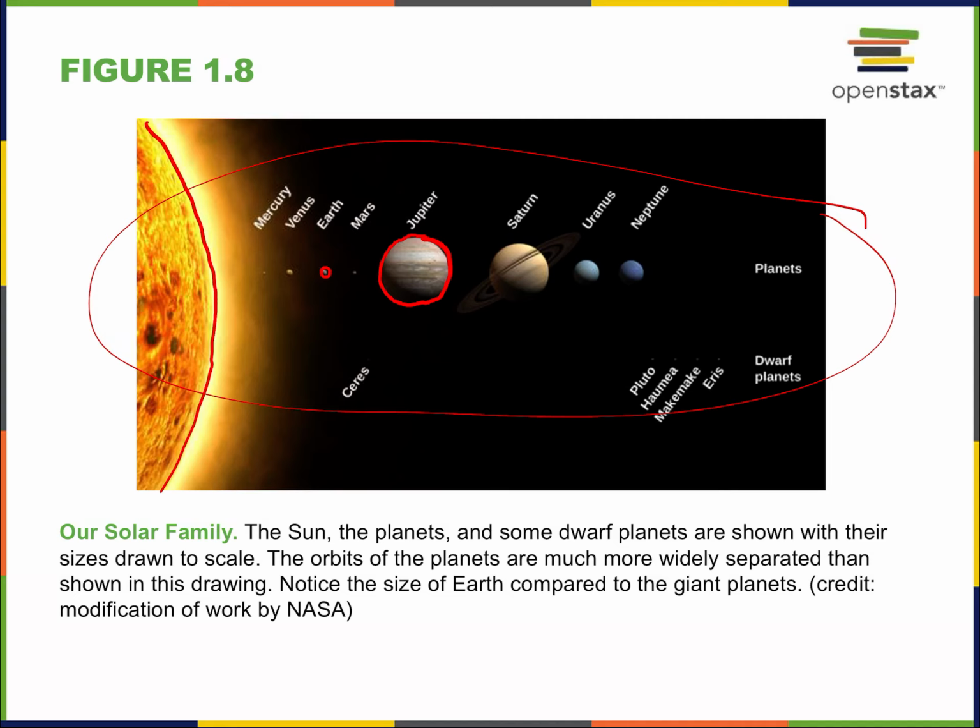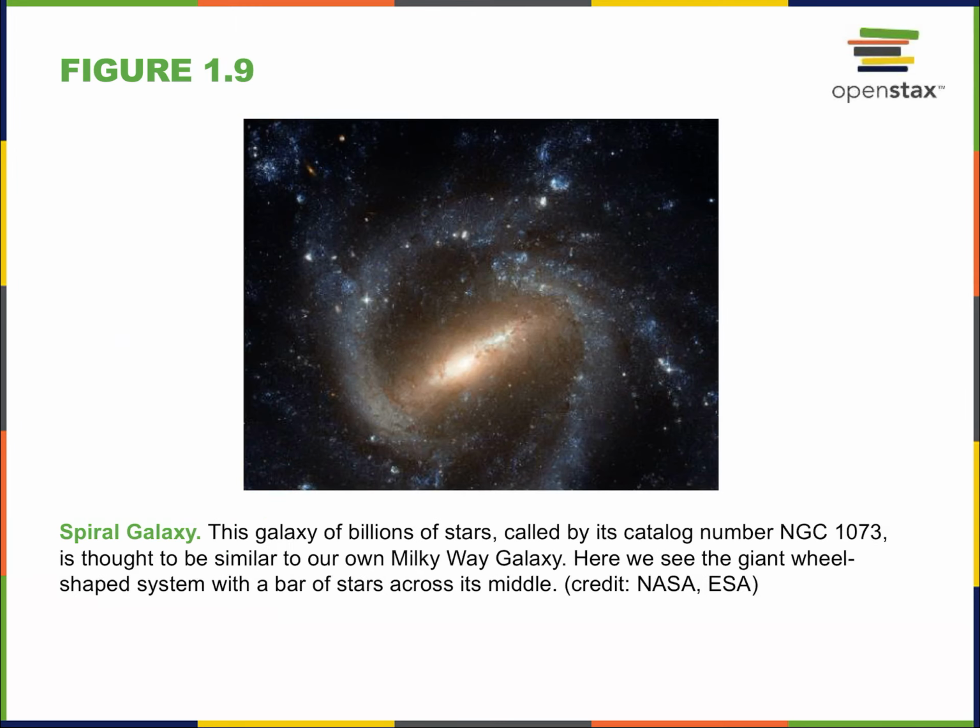In fact, the solar system is very spread out. These terrestrial planets are much closer to the Sun, and these planets start to become very spread out from each other. They're not evenly spaced like this. Neptune is the distant edge of the solar system, okay? Much further, tens of times further than Jupiter is from the Sun, certainly tens of times further than Earth is from the Sun. But their sizes are shown nicely in this figure.